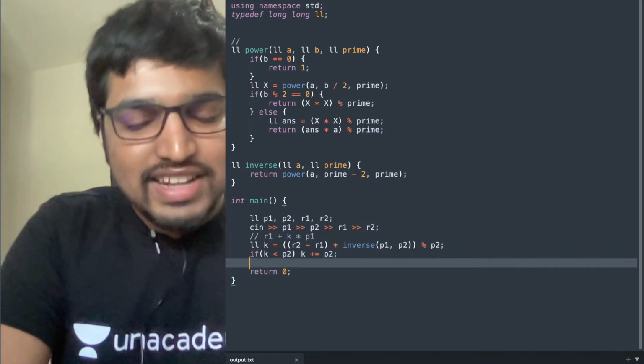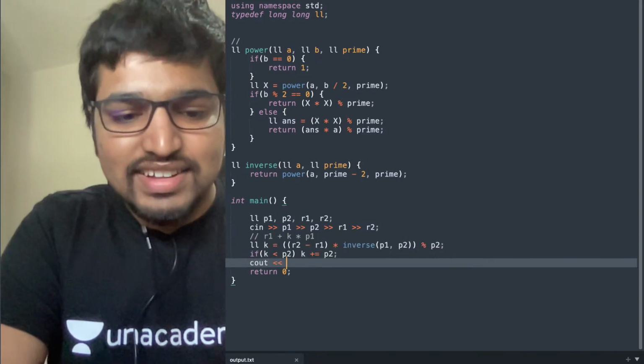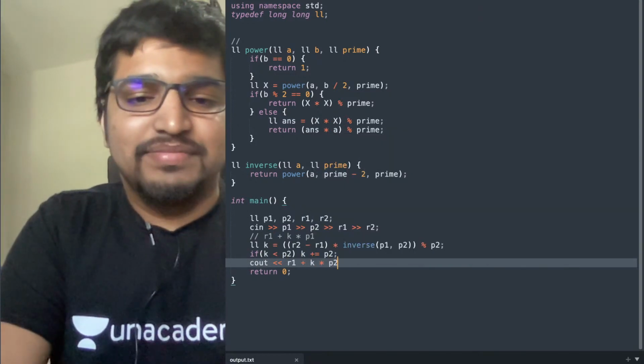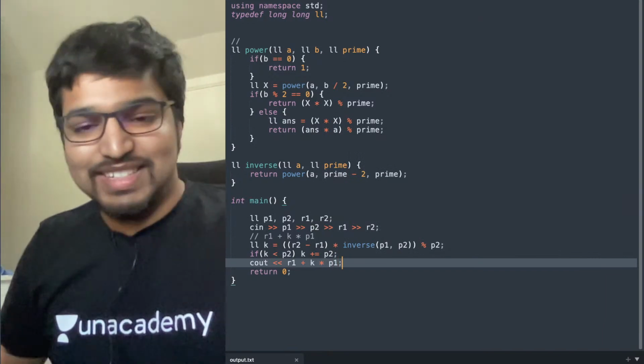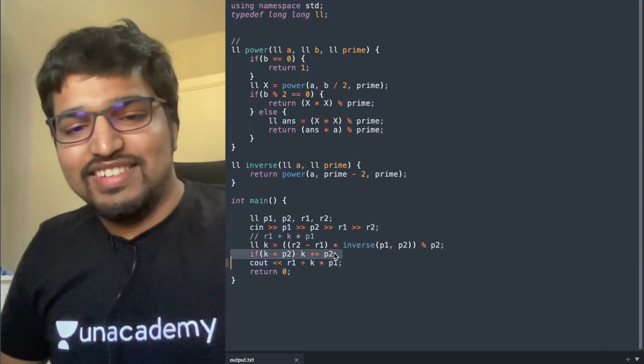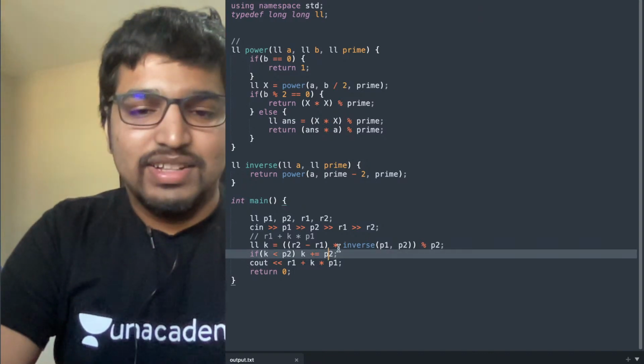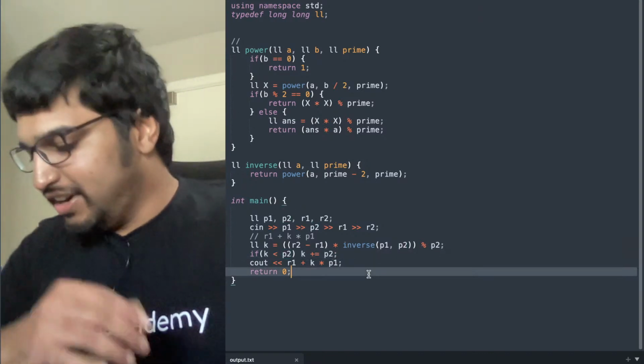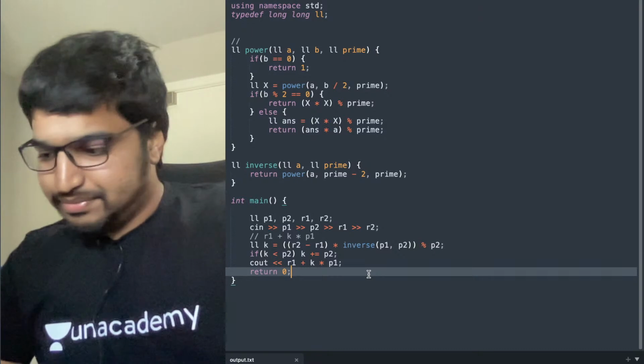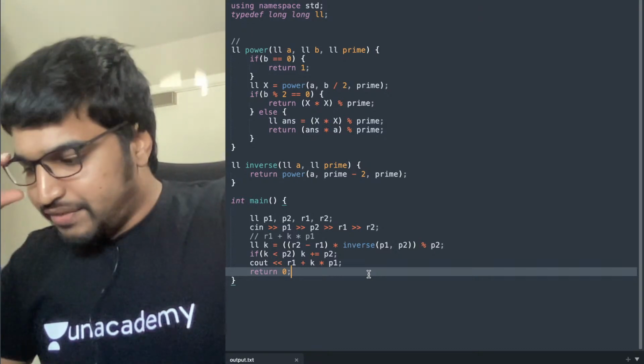All right. Now our answer is simply cout r1 plus k into p1. That's simply our answer once we computed k. Yeah, all right, got it. This is the answer. Any doubts so far?